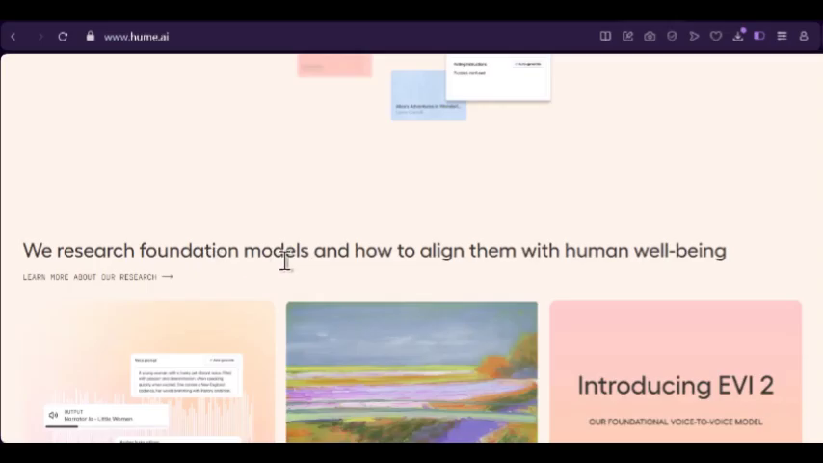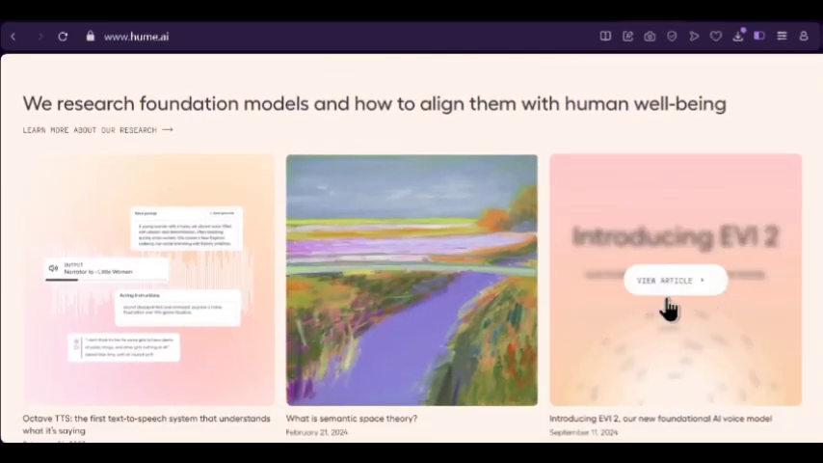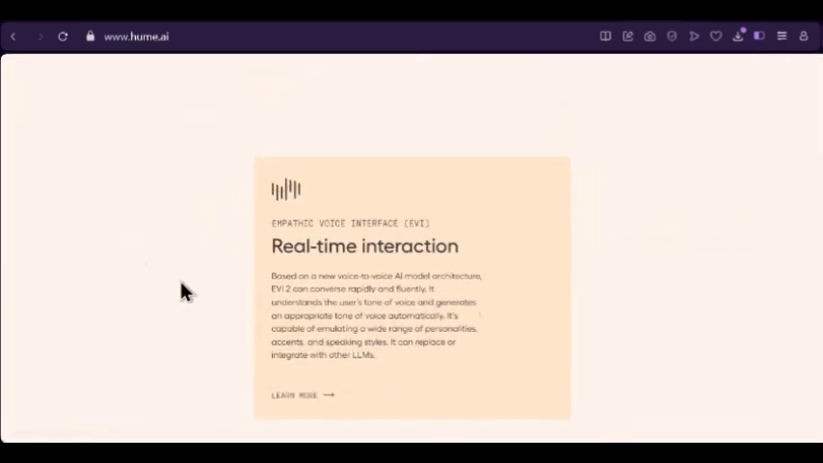The research foundation models and how to align them with human well-being. So you can see more about it here.